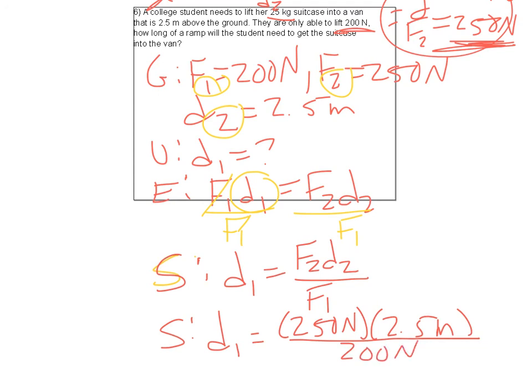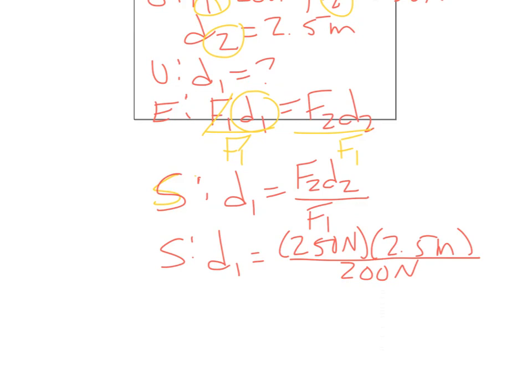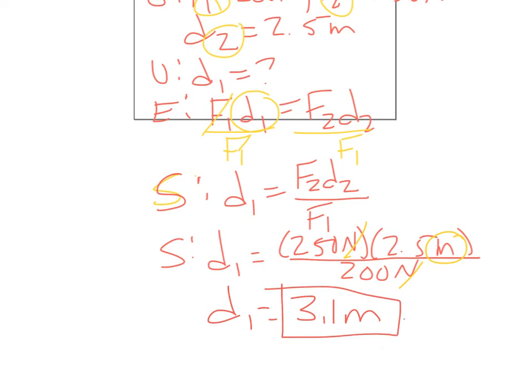Right. Notice the units. This really is ratios. If you look at it, it's the ratio of the forces to the ratio of the distances. But I notice the newtons cancel, and I'm left with meters. So D1 is equal to 250 times 2.5 divided by 200, which is 3.1, and I'm left with meters. And it should make sense that I need my ramp to be longer than the height because I wanted to be able to push less than I had to lift. That's it.